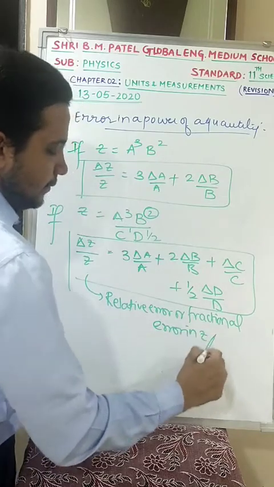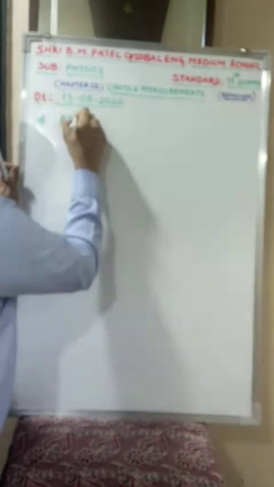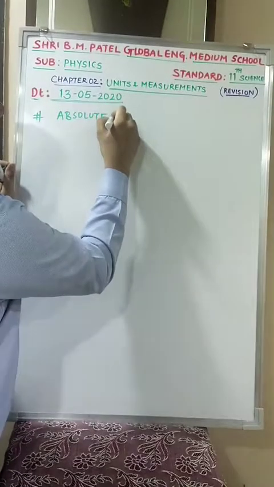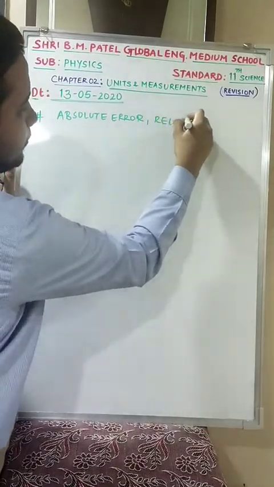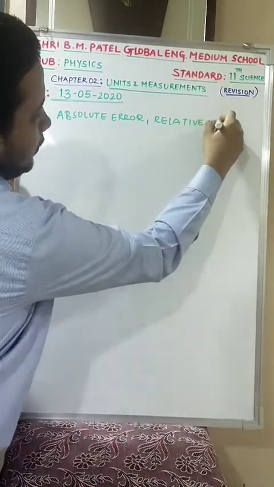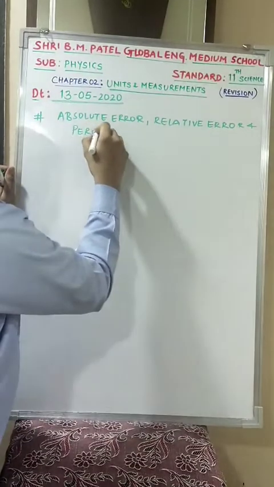Is this clear? Moving to the next topic. The next topic we have is absolute error, relative error and percentage error.